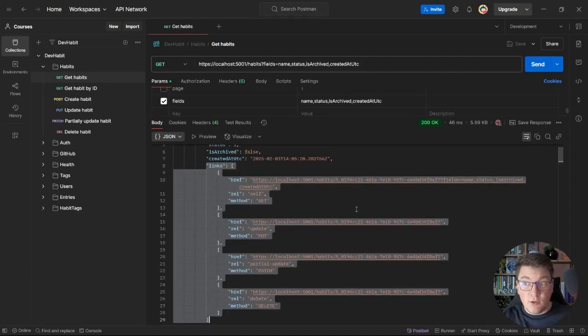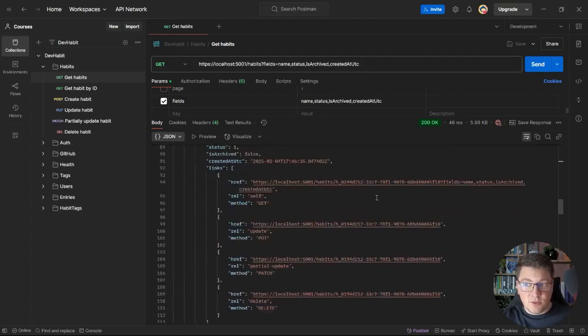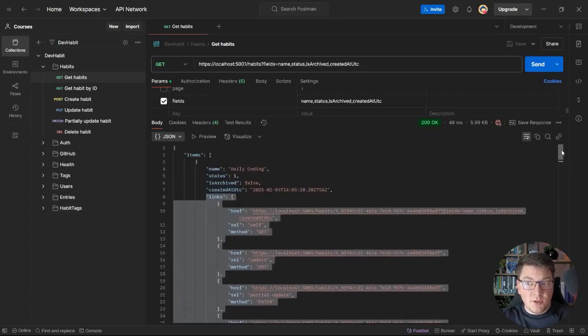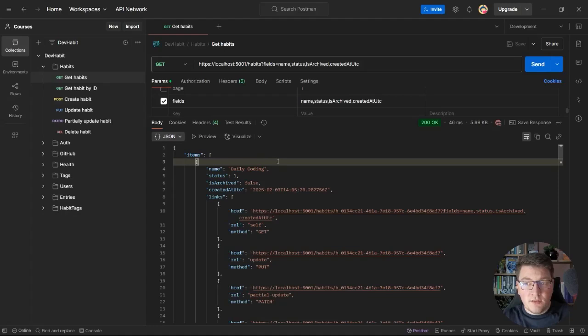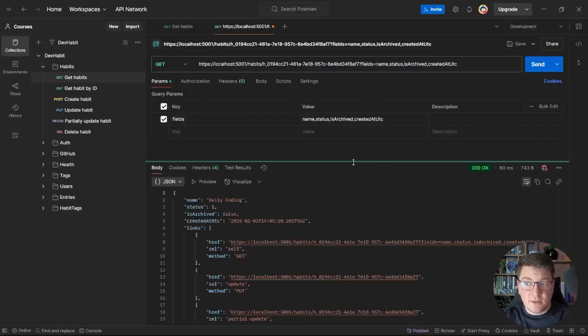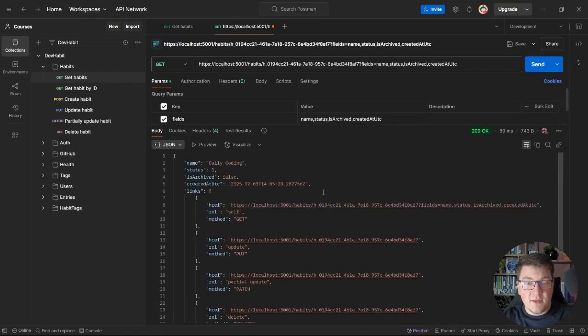If you take a look at the URI, you can see that it contains the resource ID, and this value is different for the different habits that I'm getting back in the response. And again, the most interesting part here is that I'm not including the resource ID as a field that I get back in the response. It's present in my resource representation, and if I want to get back this specific resource, then I can send a GET request to this URI and obtain this specific habit.